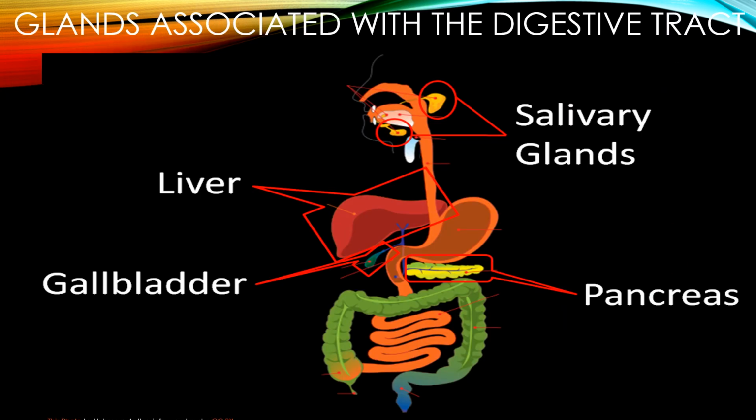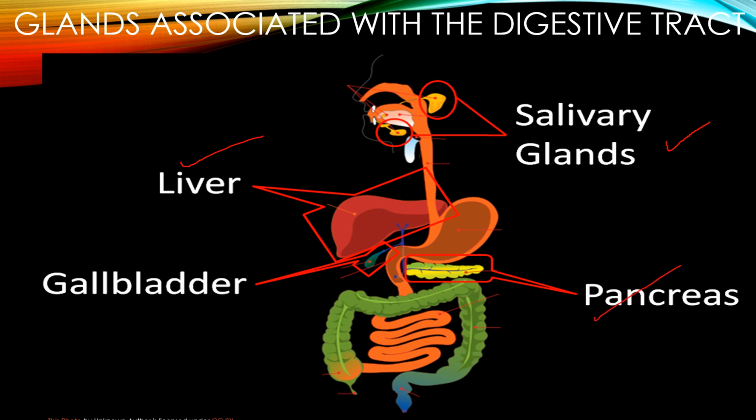Let us try to find out what is the role of these glands which are associated with the digestive tract. Now understand that only a digestive tract, or what we call alimentary canal, cannot digest the food we eat. It needs the help of salivary glands, the liver, and pancreas as well.